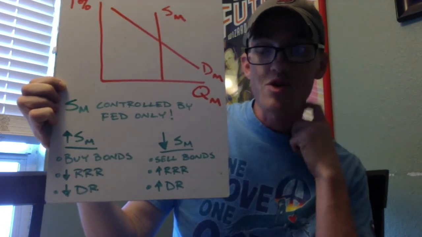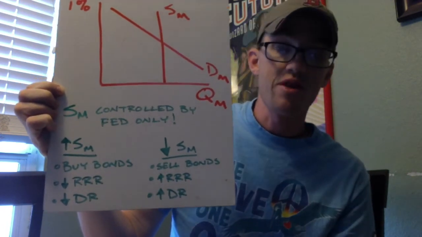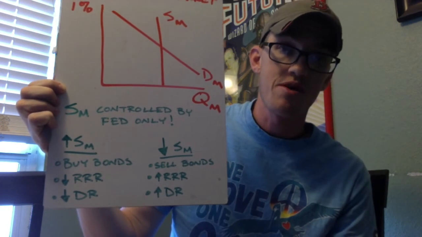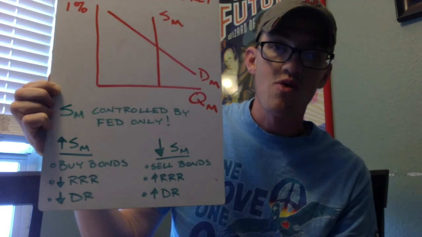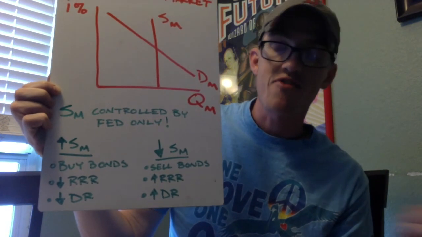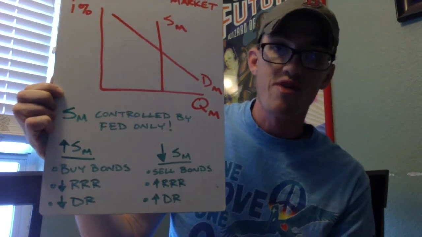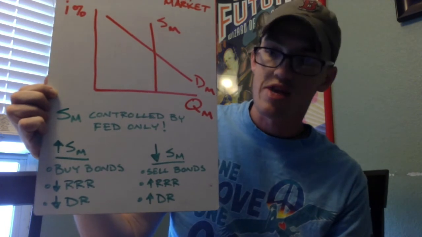If they want to decrease the supply of money, or do contractionary monetary policy, they sell bonds. Selling bonds equals small bucks. They'll raise the required reserve ratio, making banks hold on to more money, or they'll raise the discount rate. Again, just an announcement effect.